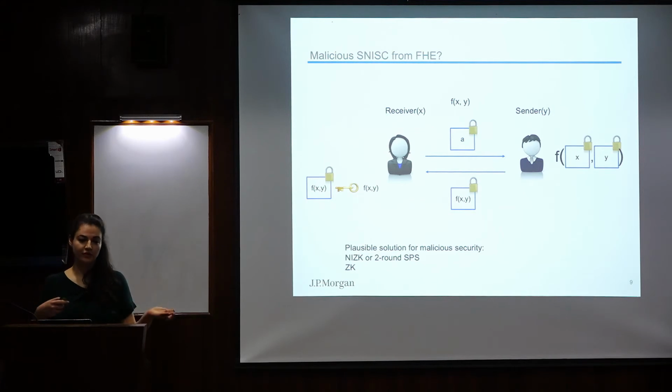It's on the running time of the function. So we don't achieve the communication complexity which is independent of the function. So we cannot use plain zero knowledge because the communication complexity will still grow with the size of the function. Okay?